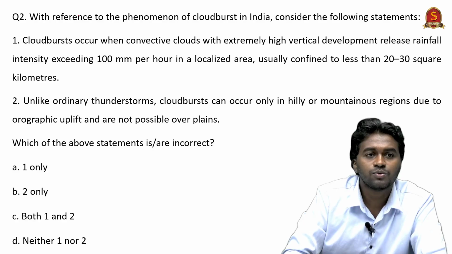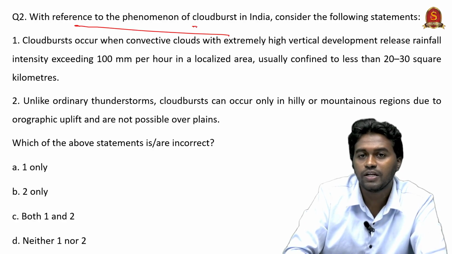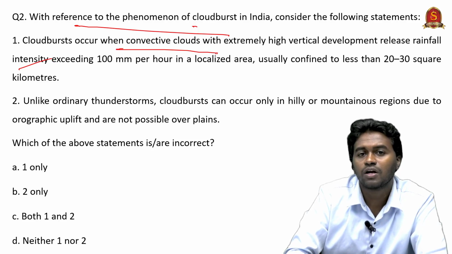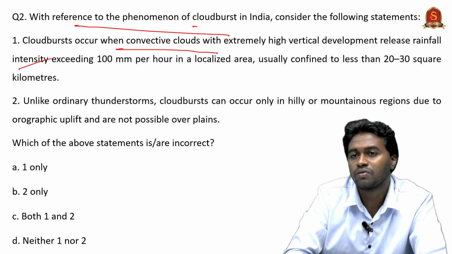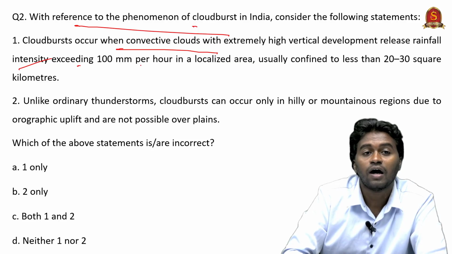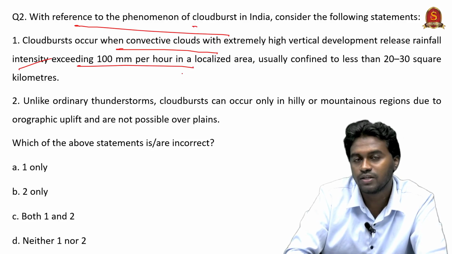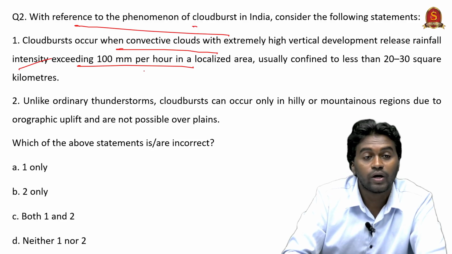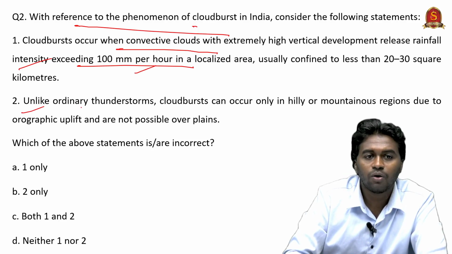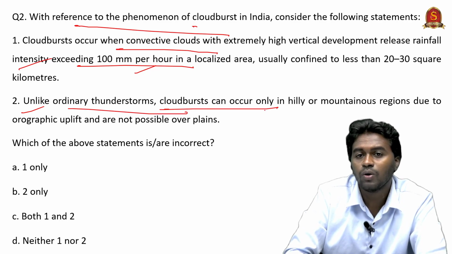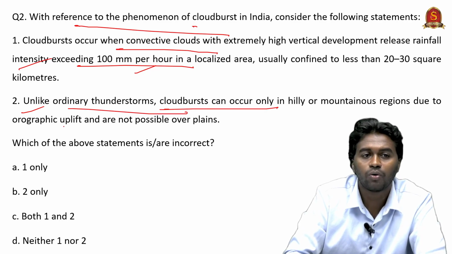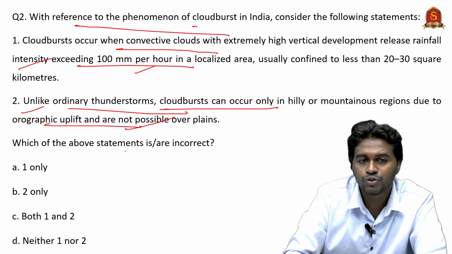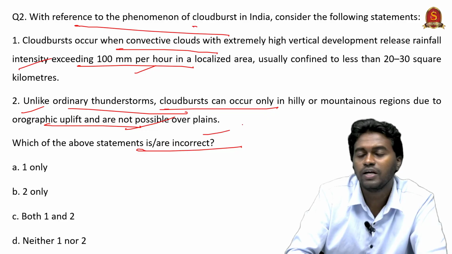So moving on to the next question, with reference to the phenomena of cloudburst in India, consider the following statements. Statement 1. Cloudburst occurs when convective clouds with extremely high vertical development release rainfall intensity exceeding 100 mm per hour in a localized area, usually confined to less than 20 to 30 square kilometers. Statement 2. Unlike ordinary thunderstorms, cloudburst can occur only in hilly or mountainous region due to orographic uplift and not possible over the plains. Which of the above statements is or are incorrect? So they are asking for the incorrect statement.